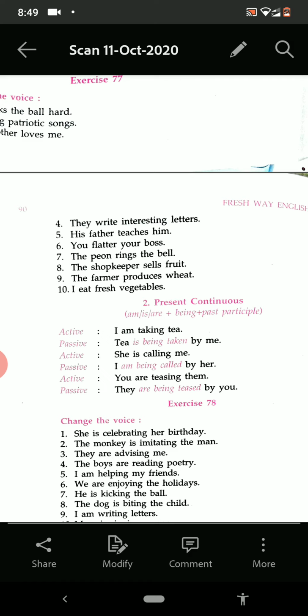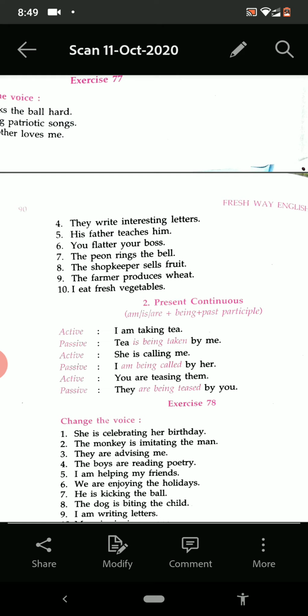Third number. They are advising me. I am being advised by them. Number 4. The boys are reading poetry. Poetry is being read by the boys.